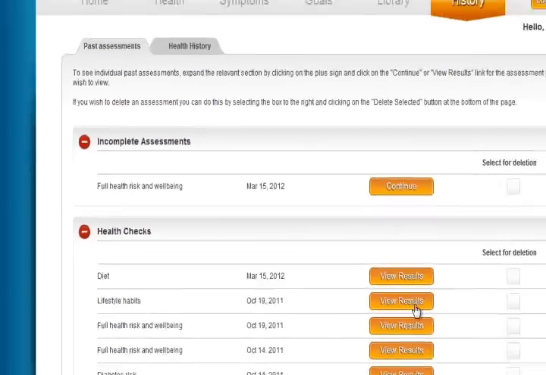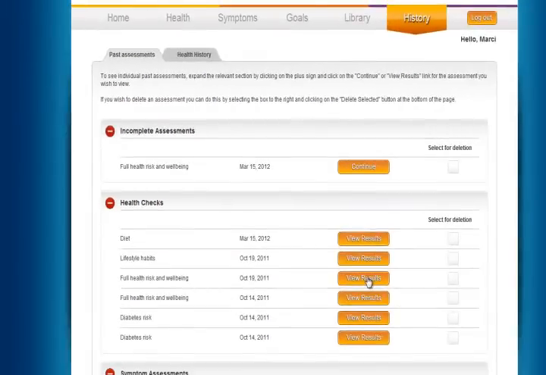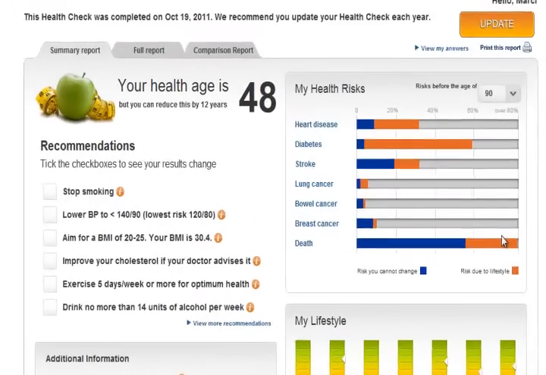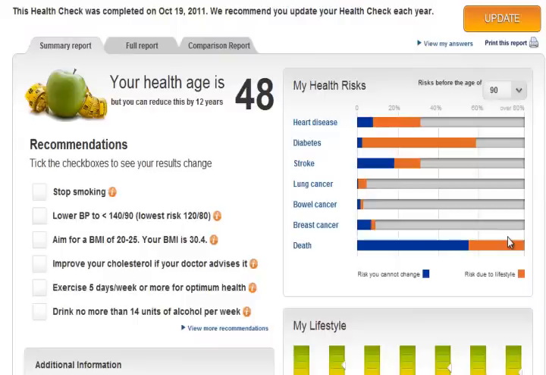But right now I'm going to go down and open an old full health risk and well-being assessment that was done. Now what you see on the screen here is the results of all the questions that we would have been asked had we gone through that entire assessment. And what it's done is to calculate our health age. So this was a 44-year-old woman, and her health age is 48. So she is less healthy than an average person in the population of her age and gender.